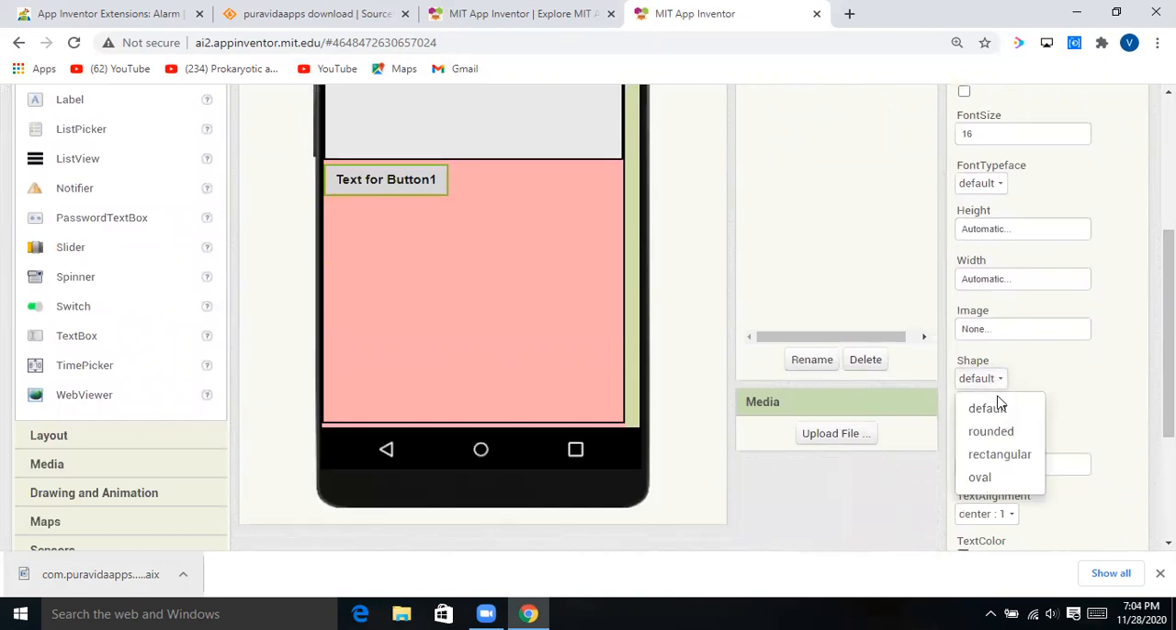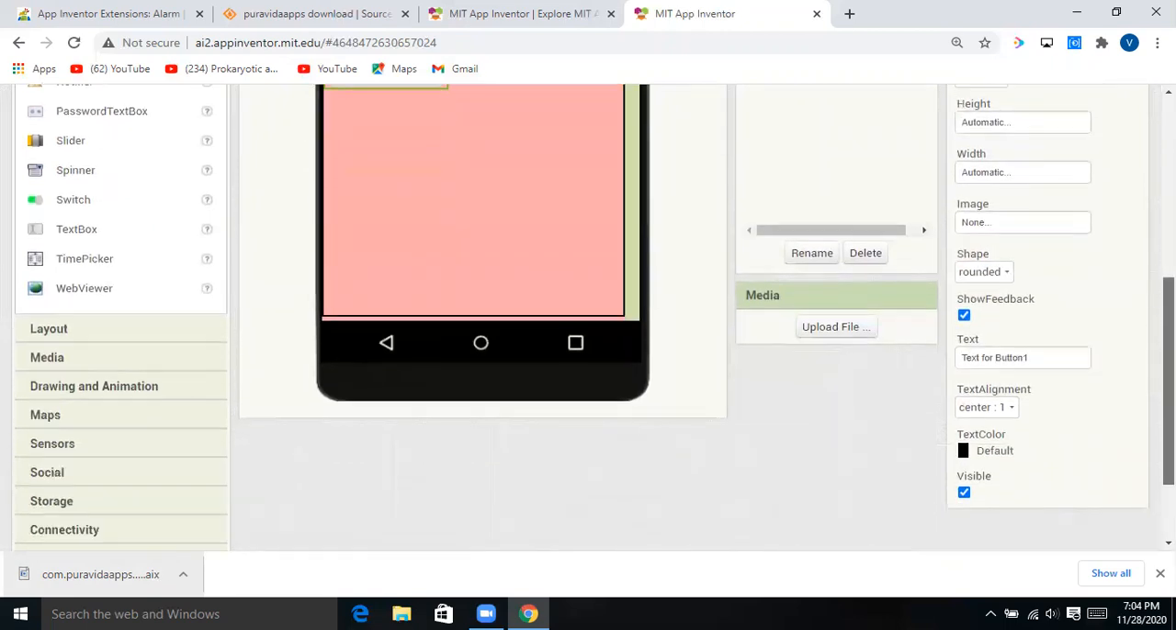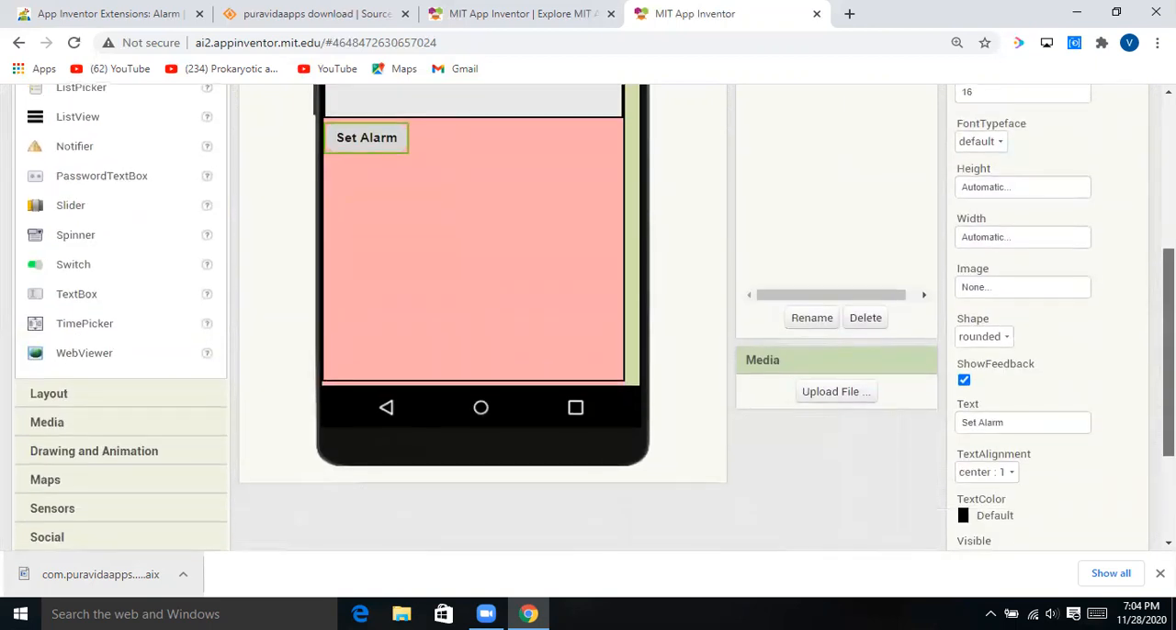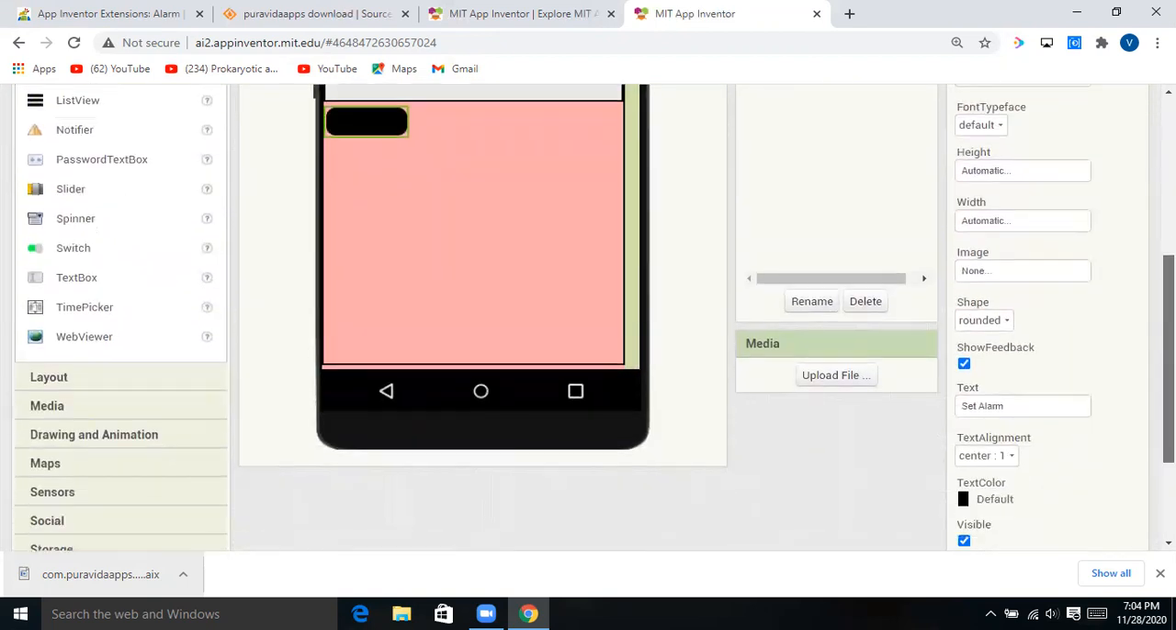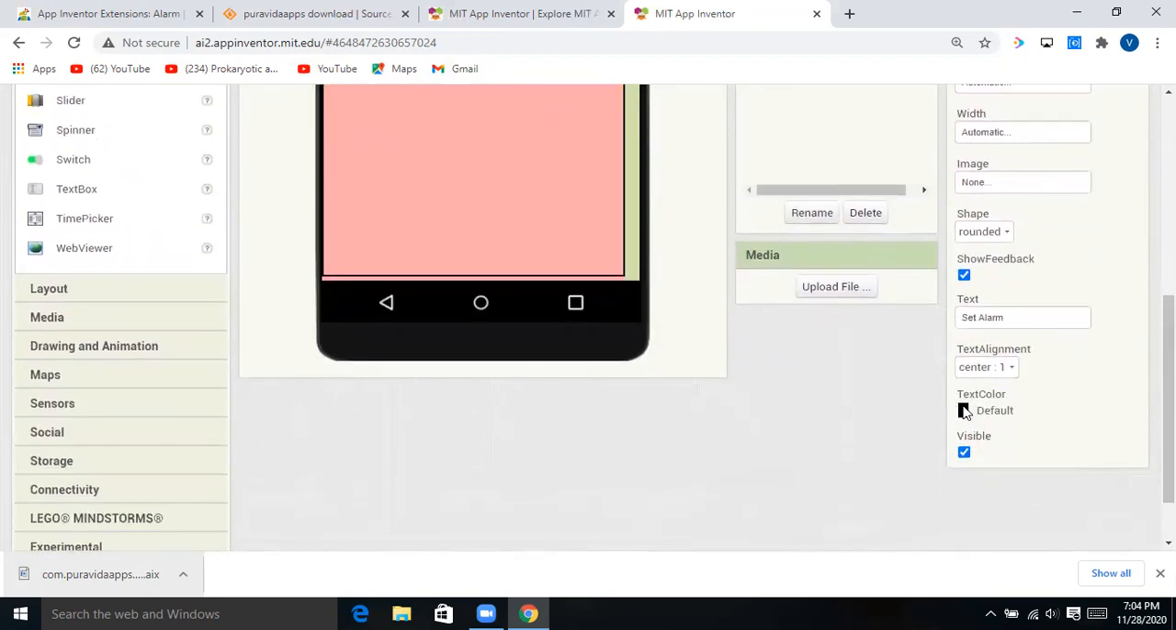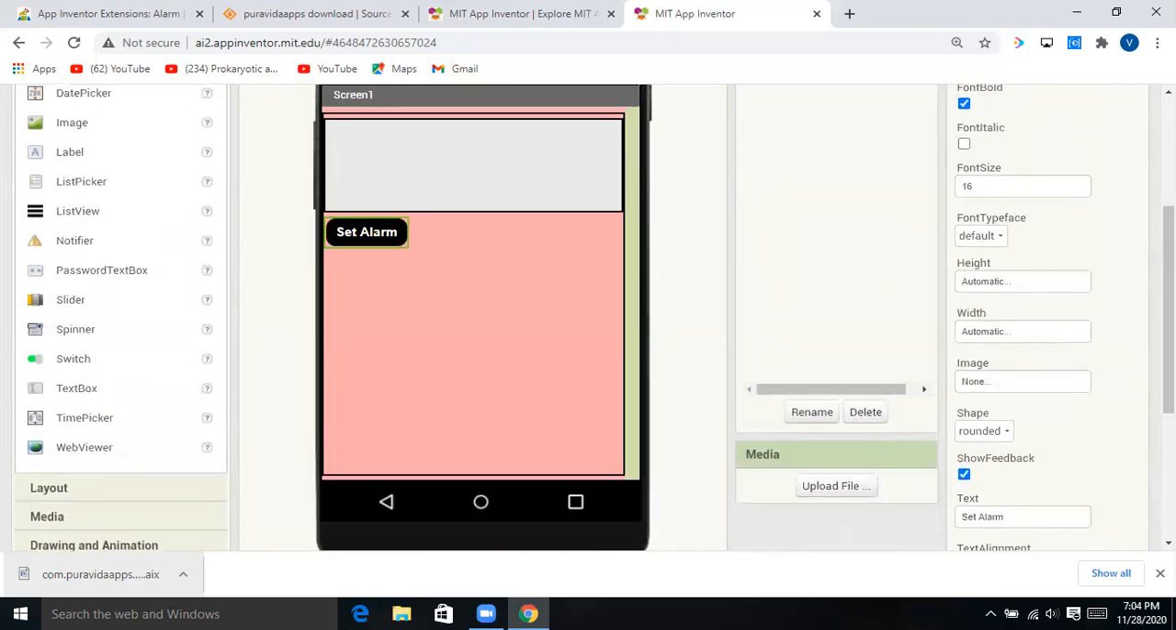You can also change the shape. I'm making it rounded. Now text for button 1, right here, set alarm. Now it is all okay. Now I'm making its background color black, so it will look more beautiful, and make the text color white. Now you see our text. It is beautiful now.